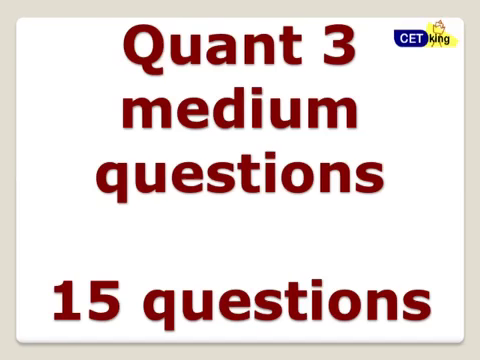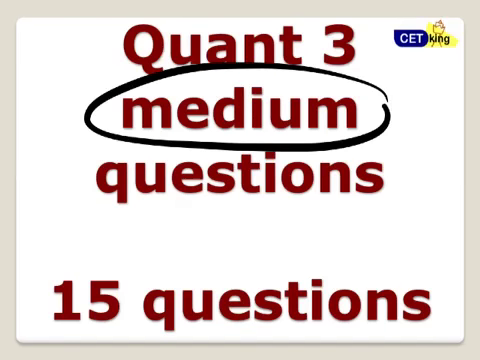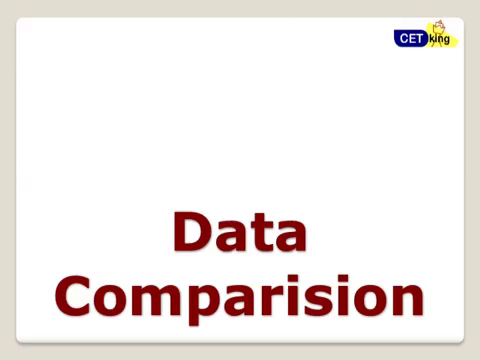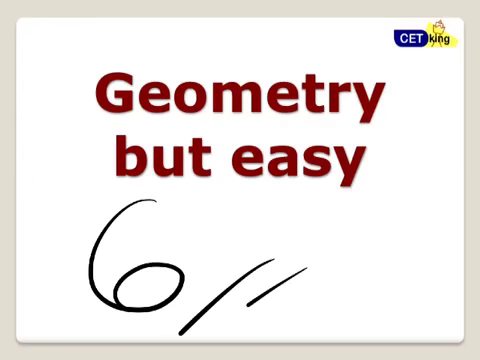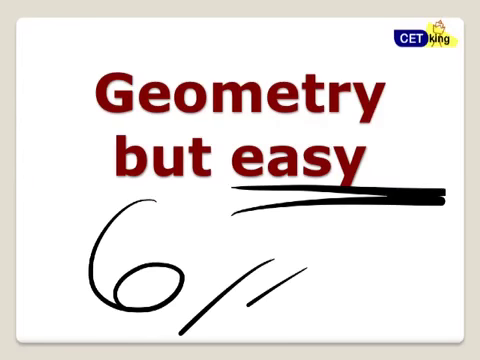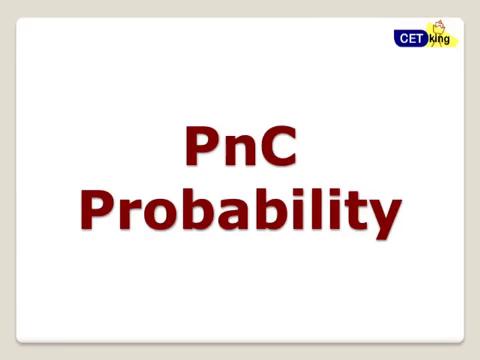Alright, in quant, 3 questions were medium, the rest were all easy out of 15. Data sufficiency and data comparison, there were 6 questions, and that was exactly copy paste of the last year paper, 2011, 2012. If you have gone through that, that will be enough for you. Fine, so please go through those questions. Geometry was there, 6 questions, but all of them were easy. Trust me, not at all a big problem if you have gone through the other exams. More than sufficient, not at all difficult.